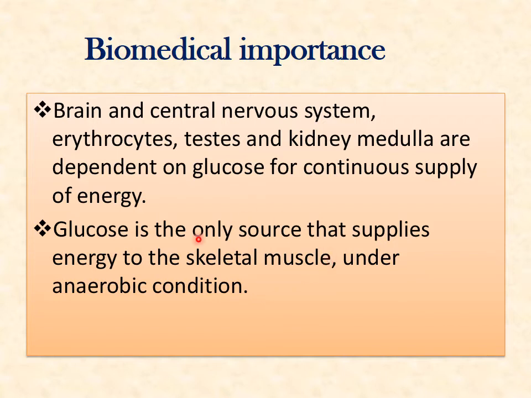Glucose is the only source that supplies energy to the skeletal muscle. In skeletal muscle, only glucose is the source which produces anaerobic glycolysis. So that glucose has to be produced. From where is it produced? In the fasting stage, or when there is glucose deficiency, this glucose is produced by gluconeogenesis.